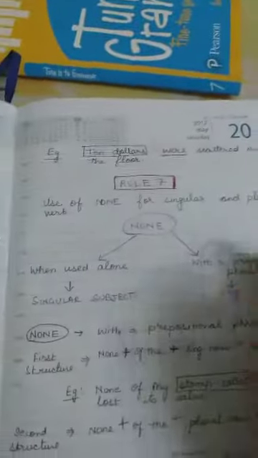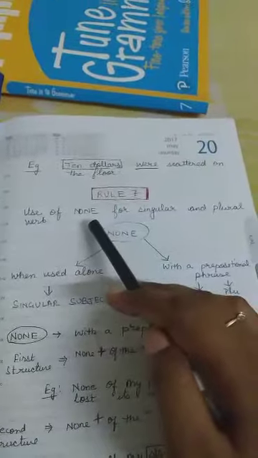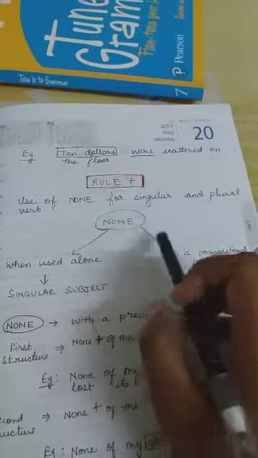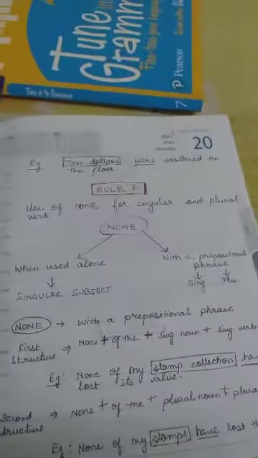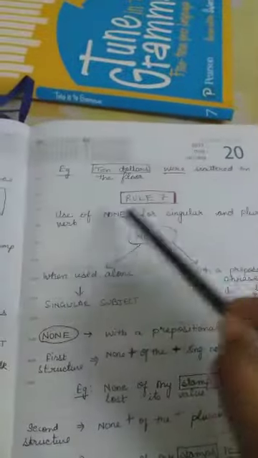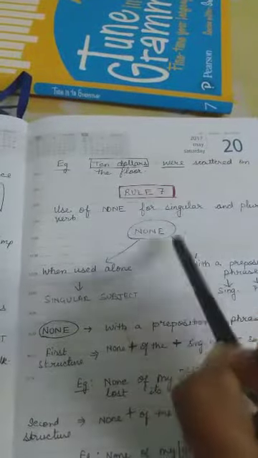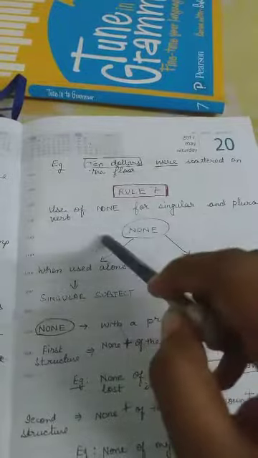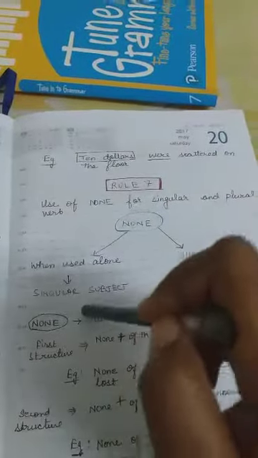Seventh rule: it says whenever there is a use of none in your sentence, we choose a singular or plural verb as follows. When none is used alone in a sentence, then we use a singular verb.